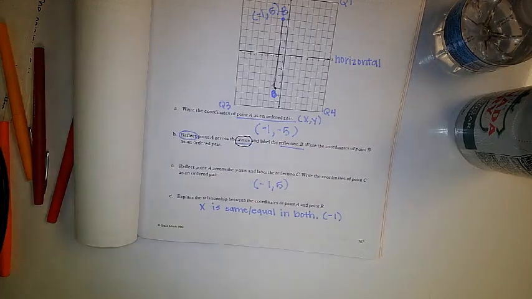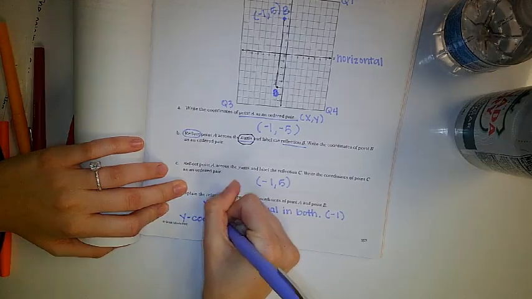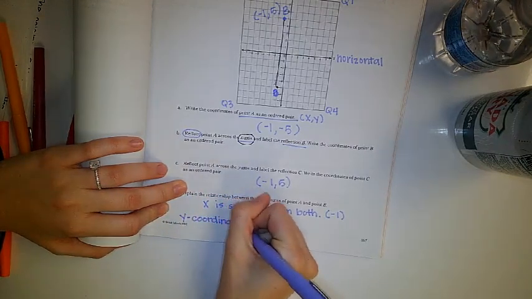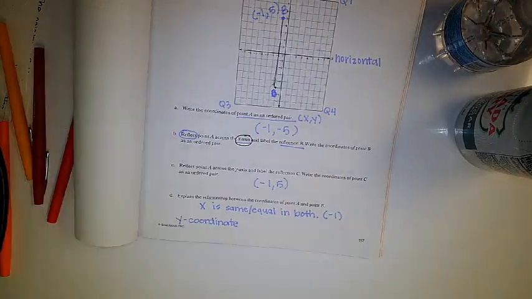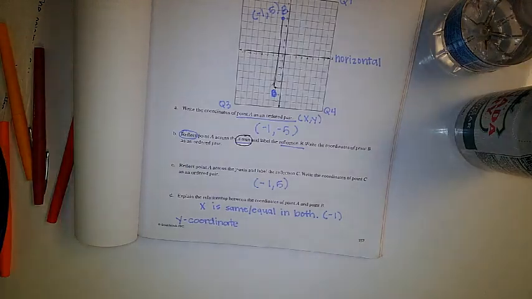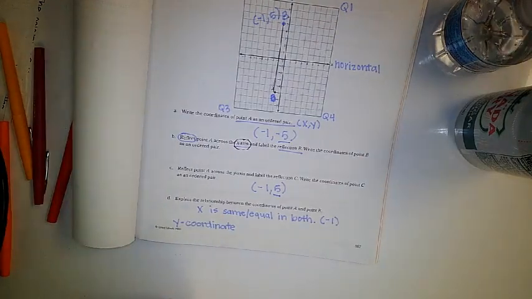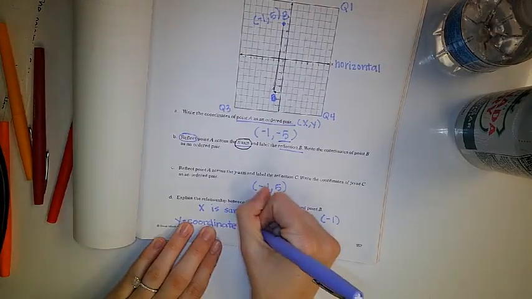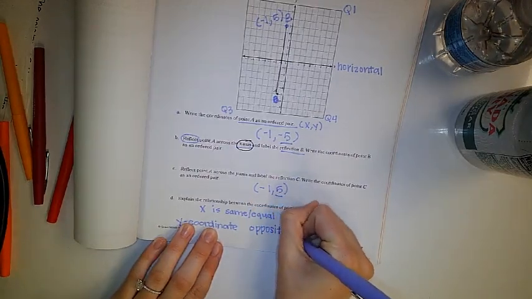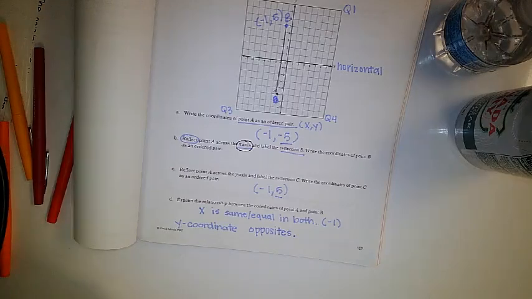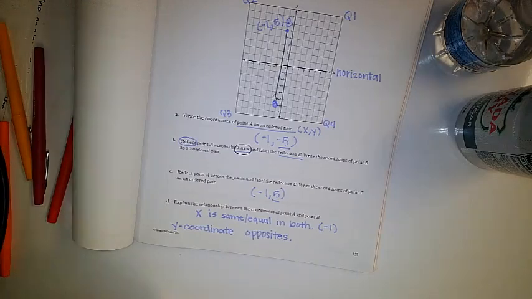Okay, everyone, look at your y coordinates. Talk at your table about the differences or similarities in your y coordinates. Go. Our y coordinates, what'd you notice? What are they? I've got a -5 and a 5. What's our term that we've already used? Yep, y coordinates are opposites. When we reflected across the y-axis, what type of line did we make? A vertical line. Okay, let's keep moving.